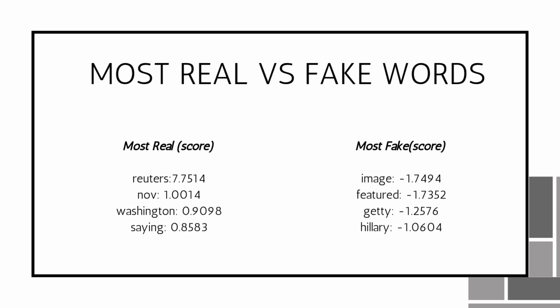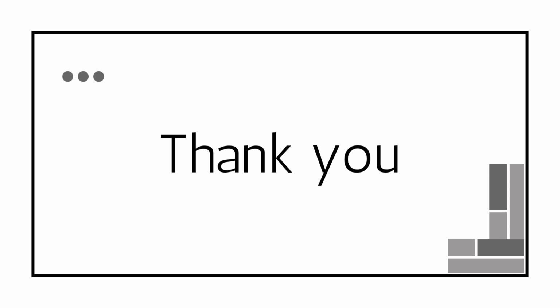The higher the score, the more the model tends to think it appears in real news. On the other side are the most fake words, which appear in fake news with the least weight or negative weight, for example words such as image, features, scary, hilarious. Fake news often comes with lower or negative scores, showing that the model has a strong association with fake news. And that's it. Thank you very much.